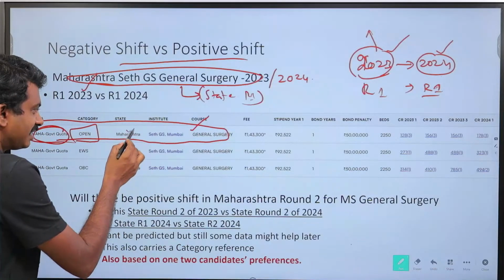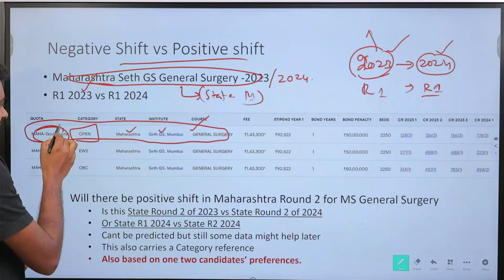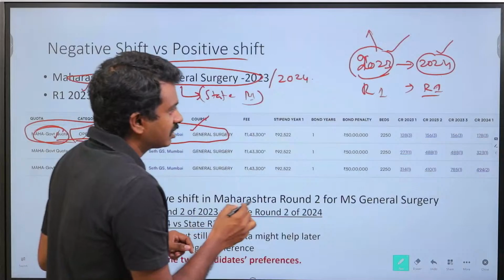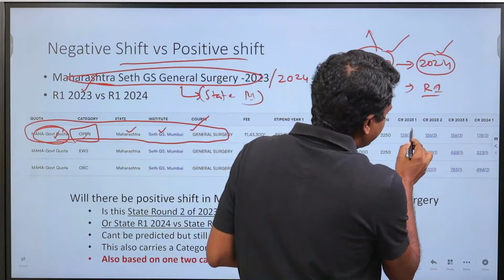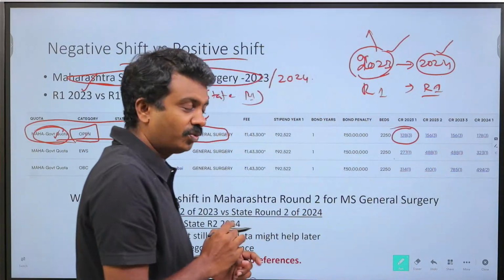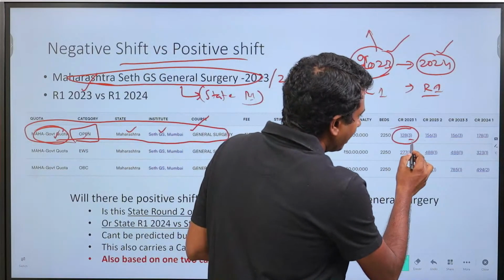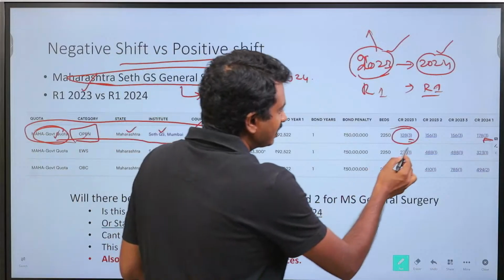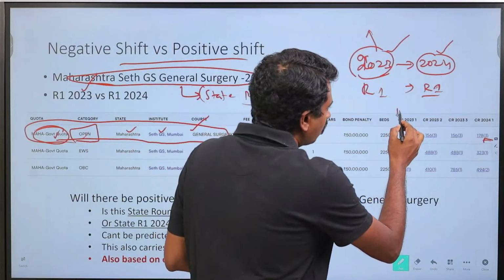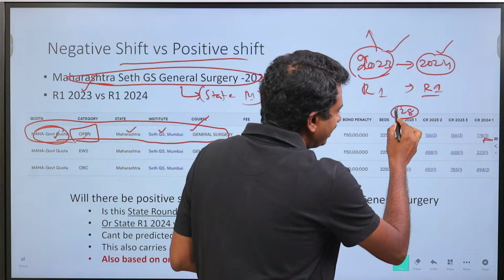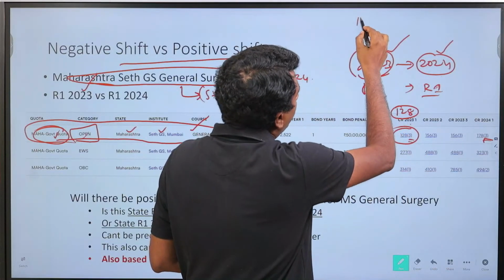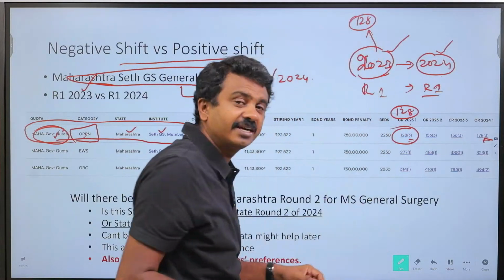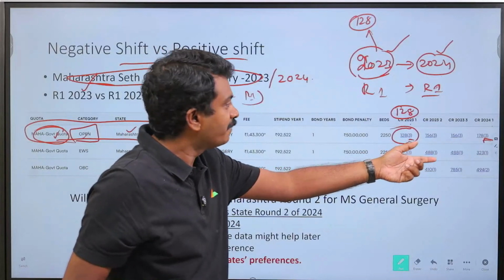So in State GS Mumbai, in general surgery under government quota open, in the state counselling, you had 3 seats in 2023 round 1 in general category, and again 3 seats in 2024 round 1. Now where did this close? This we have taken the state rank. This closed at state rank 128 in 2023 round 1. So 128 was the last rank candidate to take up this particular seat.